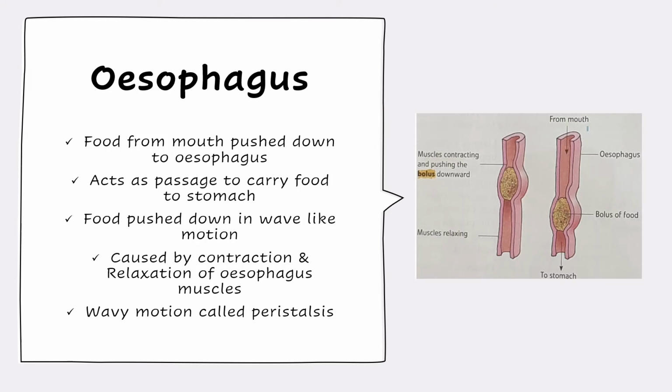Esophagus. From the mouth, the food is pushed down into the esophagus. It acts like a passageway between the mouth and the stomach. The food is pushed down through the esophagus in a wave-like motion. This wave-like motion is formed when the muscles of the esophagus contract and relax, and this is known as peristalsis. The chewed food is then called the bolus.